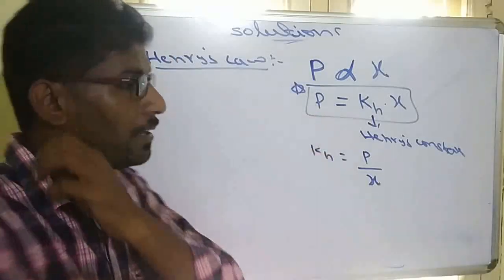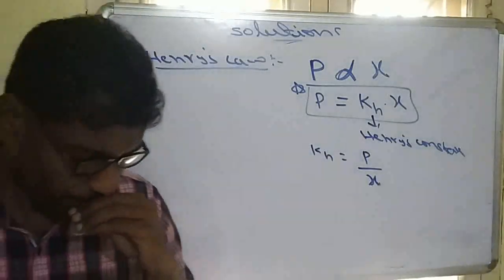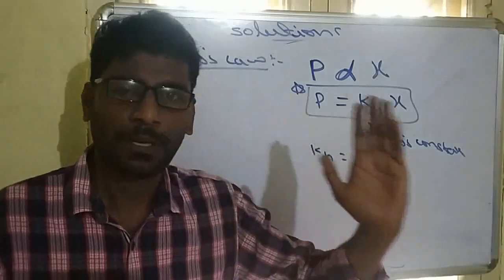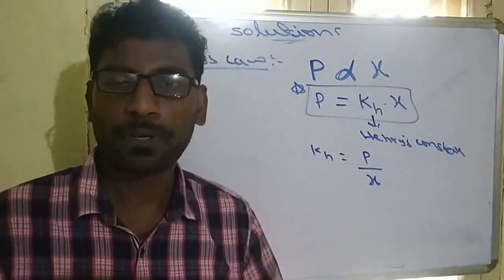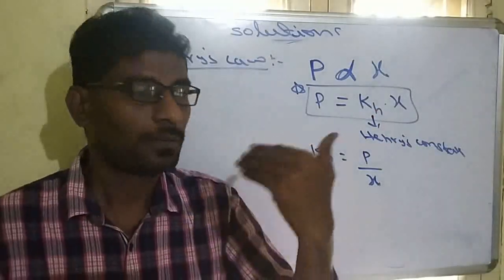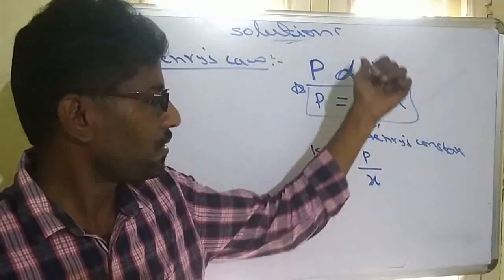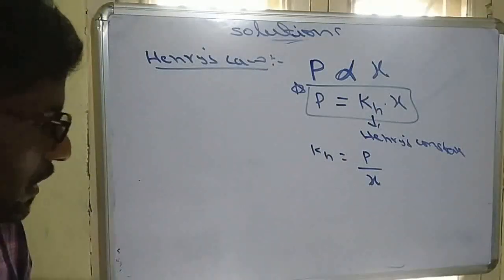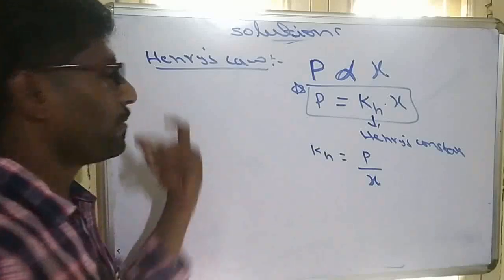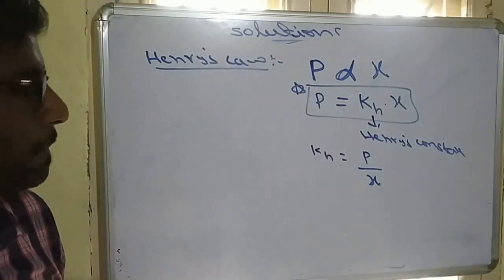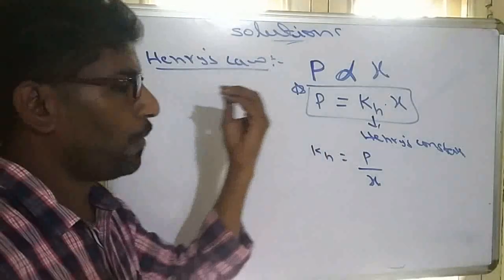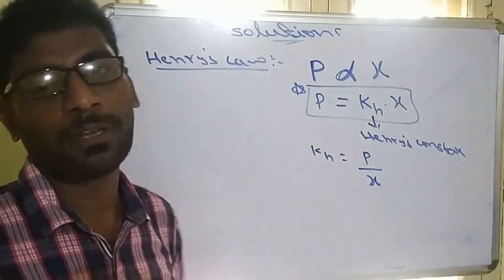So that is Henry's law. Simple statement: the partial pressure of the gas is directly proportional to its solubility, that means mole fraction. The constant that comes is the Henry's constant. Now, what are the applications of Henry's law? As I told, the more the pressure, the more the solubility of the gas.